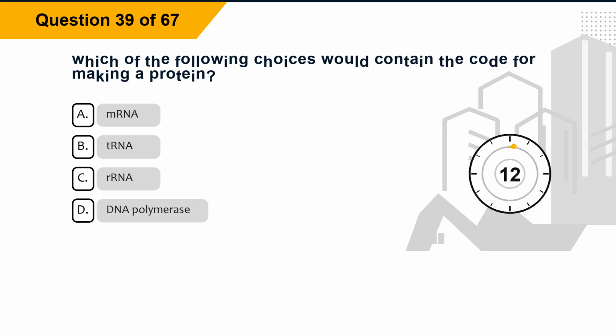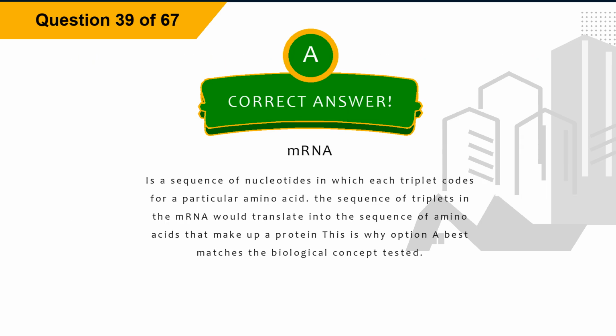Question 39. Which of the following choices would contain the code for making a protein? Option A, mRNA. Option B, tRNA. Option C, rRNA. Option D, DNA polymerase. The correct answer is option A, mRNA.